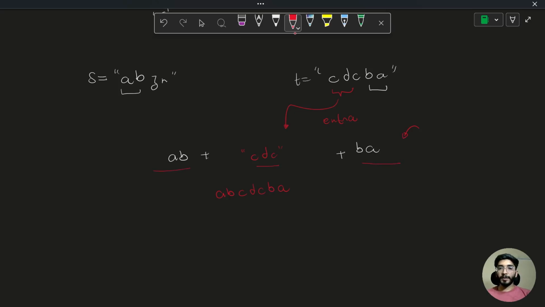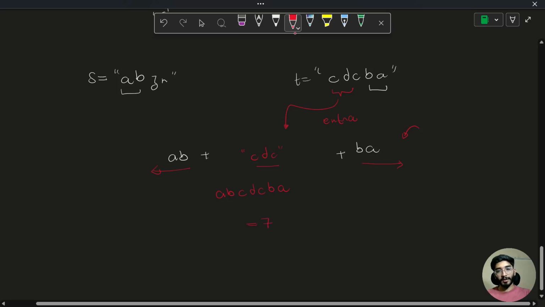But if we put some palindromic string, we know this part is a palindrome with this, and if the middle part is also a palindrome, that would help in putting extra length into the final string. So here we had found a string of length 7.